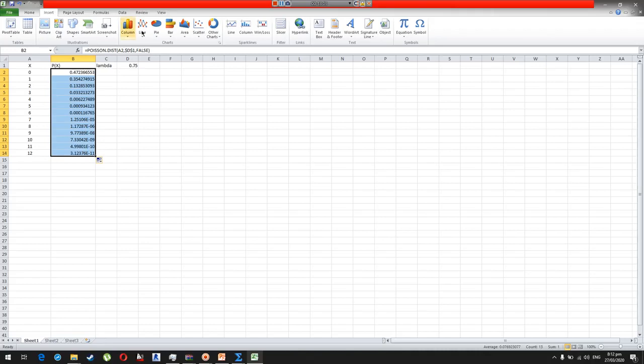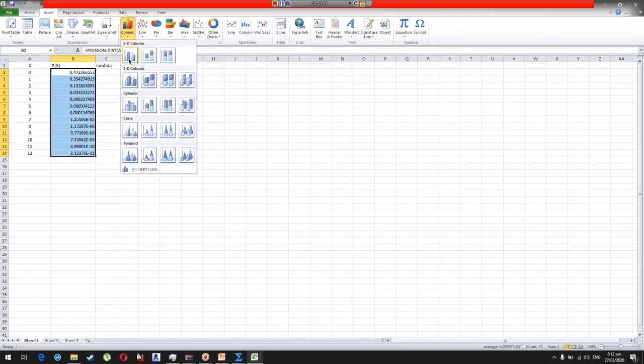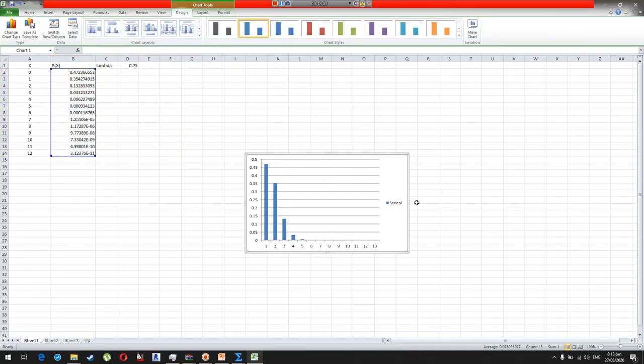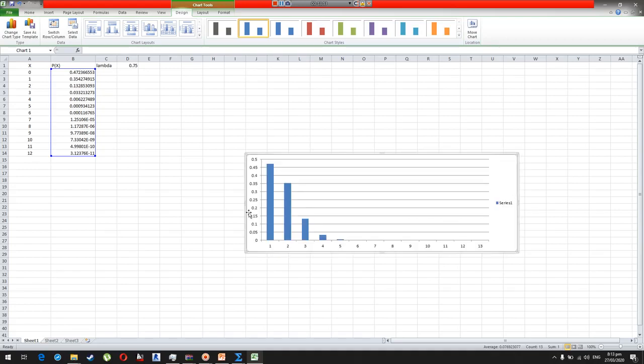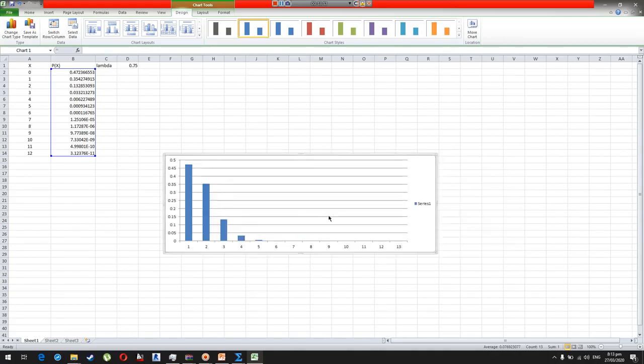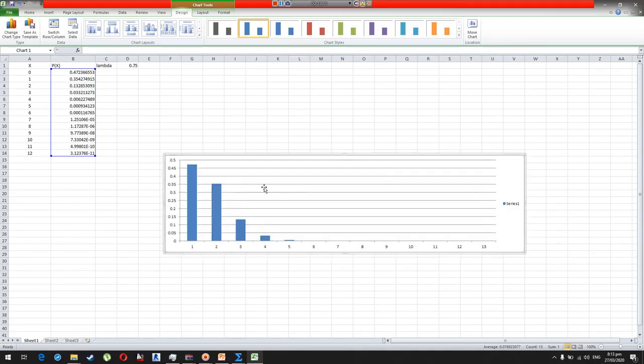If I insert a column graph here, you can see that the trend is a kind of decreasing trend. In a Poisson distribution, we also sometimes have a graph that is increasing, and then after increasing it decreases, like a skew toward the right.